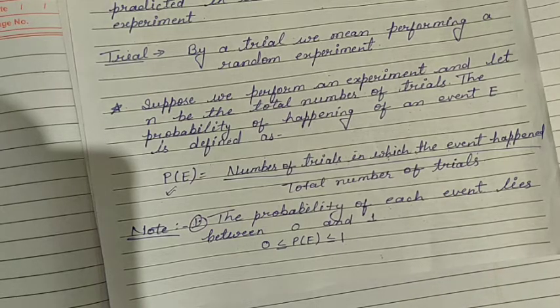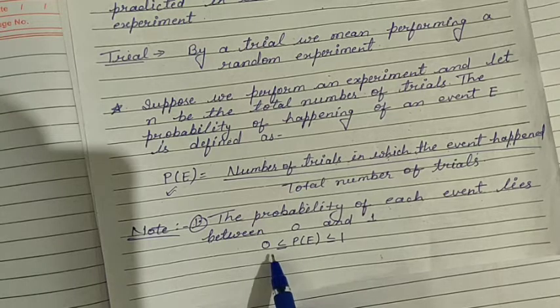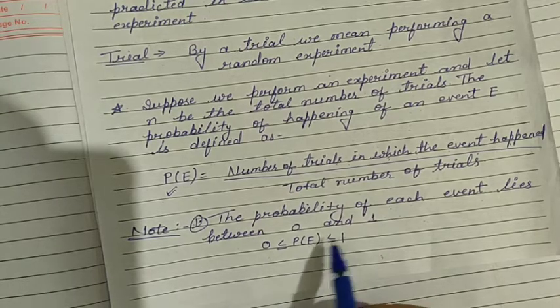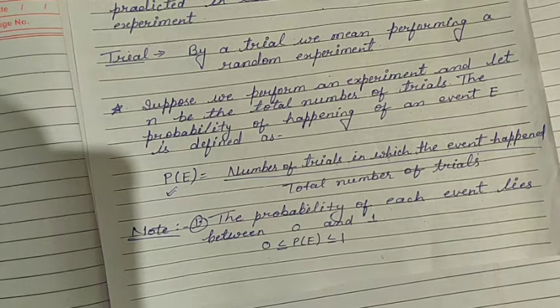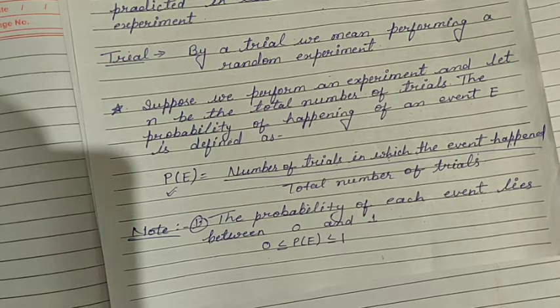It means probability is greater than or equal to 0 and less than or equal to 1. Probability cannot be equal to 2 and probability cannot be equal to -1 or -2. The probability will always lie between 0 and 1.